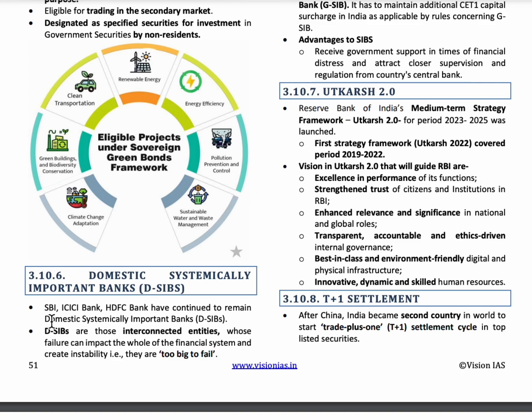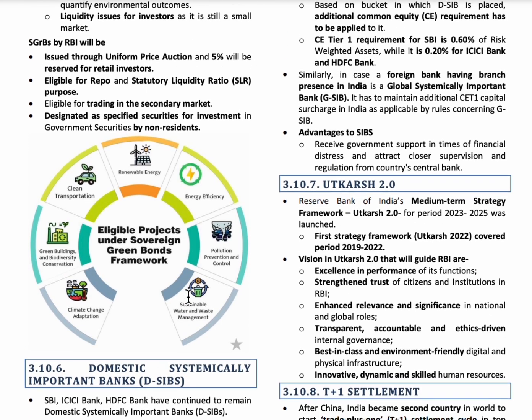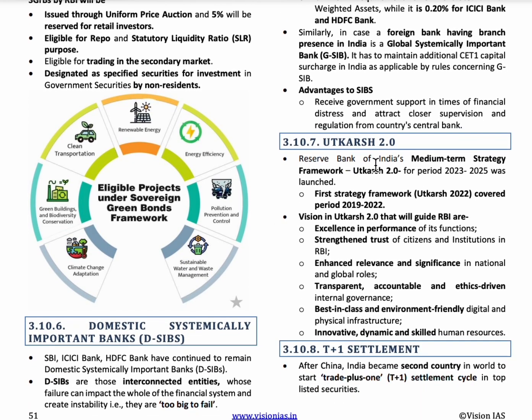So SBI, ICICI Bank, HDFC Bank are the DSIBs. The next topic is Utkarsh 2.0. It is a medium term strategy to improve RBI performance, strengthen trust, improve transparency, accountability, and improve innovative, dynamic, and skilled human resource. The time period of Utkarsh 2.0 is from 2023 to 25.